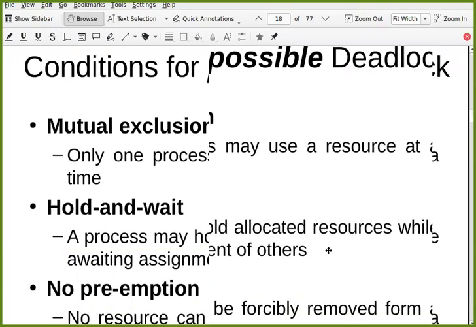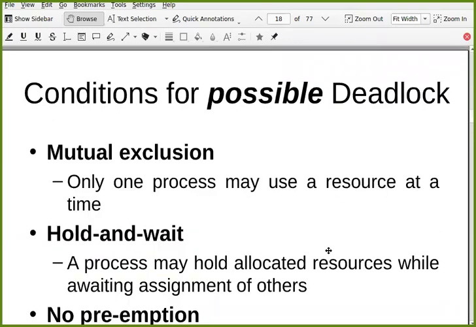First, you impose mutual exclusion. If mutual exclusion is imposed on the system, that is one of the reasons why deadlock is possible. Mutual exclusion means at a time only one process can access one resource. So only one process may use a resource at a time. It means a resource cannot be used by multiple processes at the same time. But mutual exclusion is something which is required. It is always required in the OS so that your resource is always in the correct state.